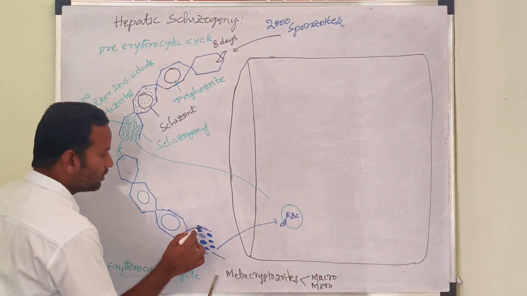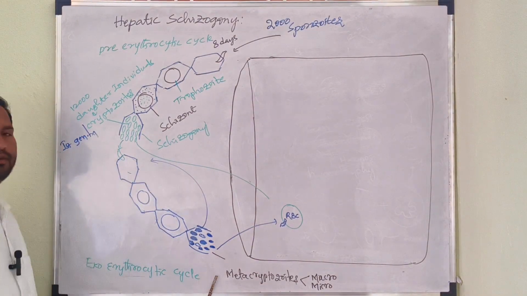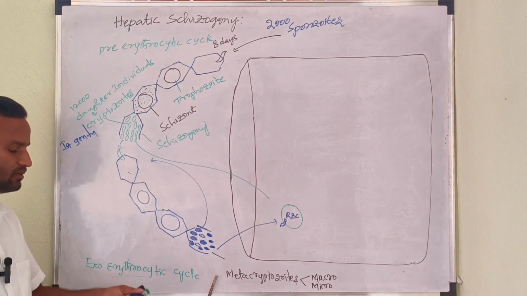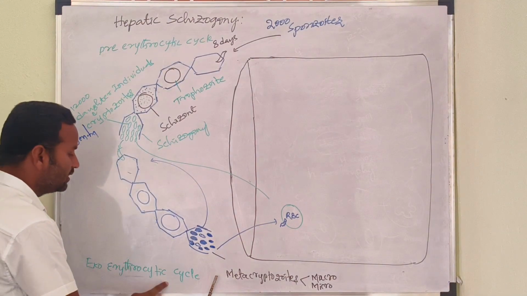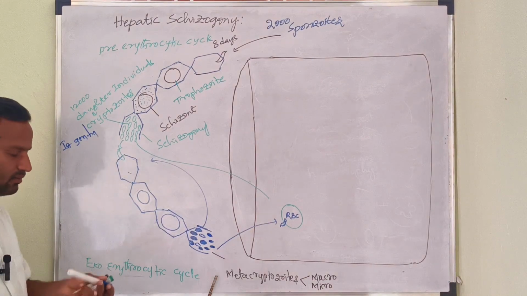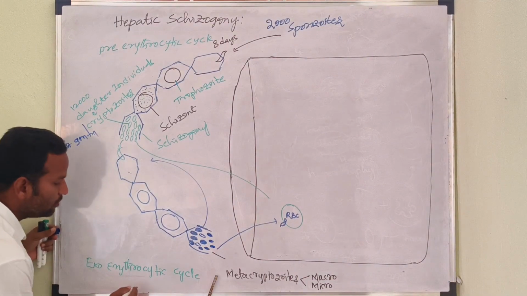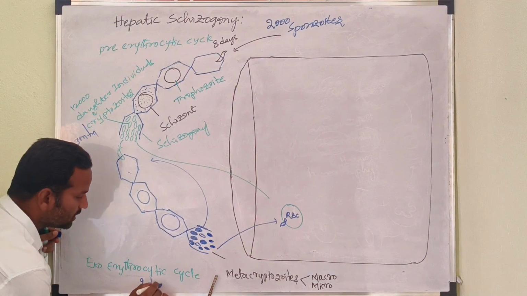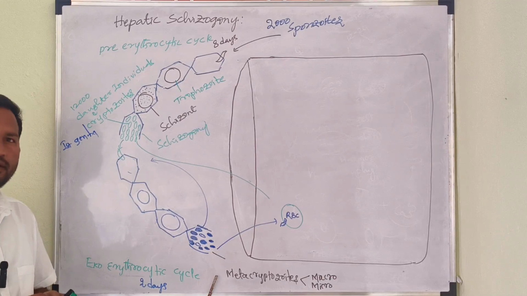But the macro metacryptozoites always enter fresh liver cells and continue the exoerythrocytic cycle. The exoerythrocytic cycle is completed in 2 days.